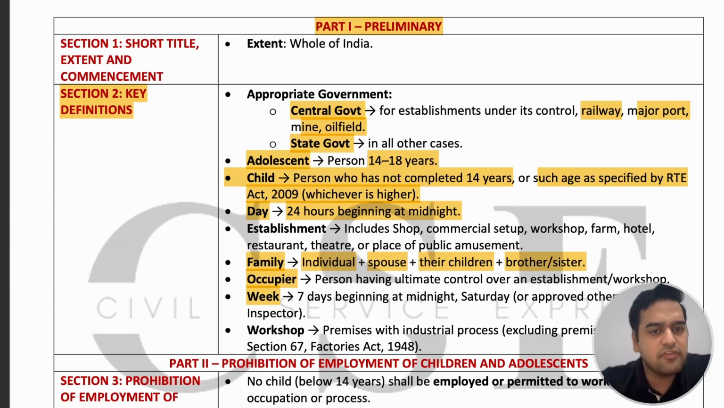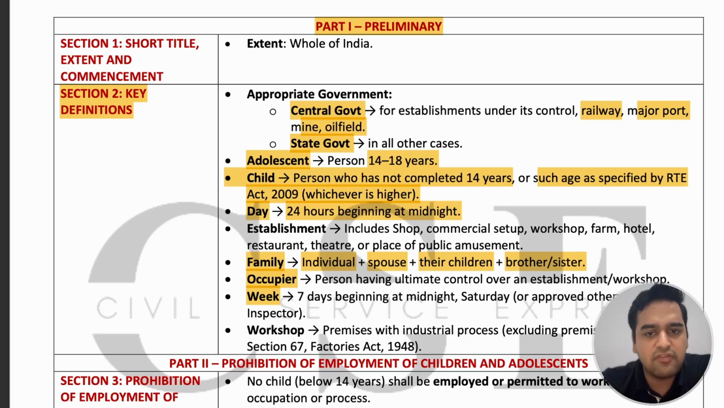What is the definition of a week? Seven days beginning at midnight Saturday. So generally the days starting from Sunday are called a week, but in some other cases some other day can also be considered as the starting day of the week. For instance, in some areas Sunday is the holiday, but in some cases Wednesday or Friday, depending on the area or the rituals or culture, the other day can also be decided by the inspector.